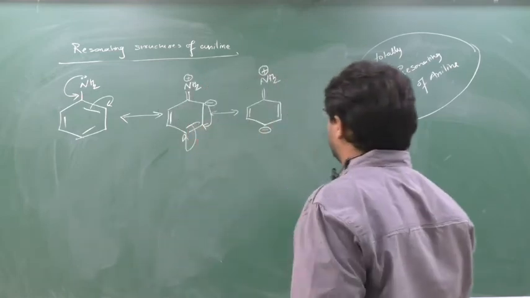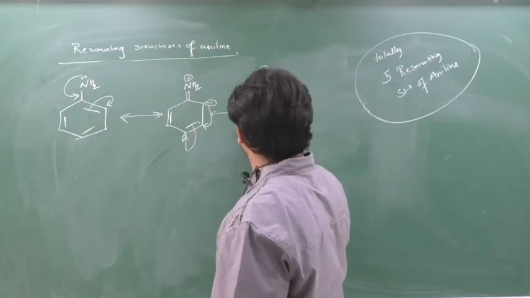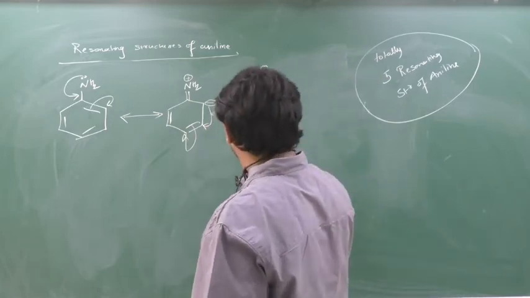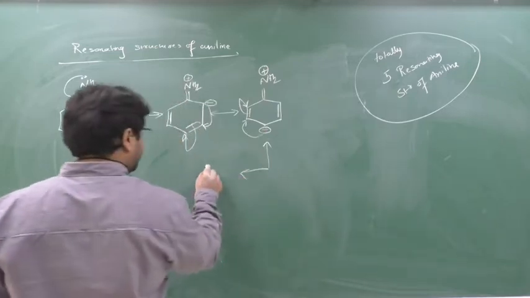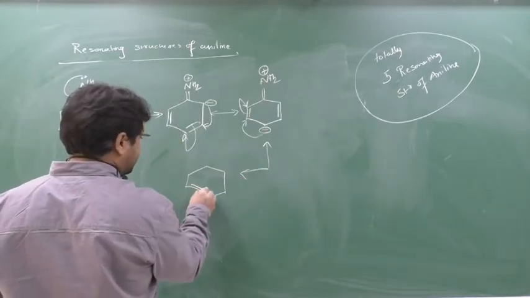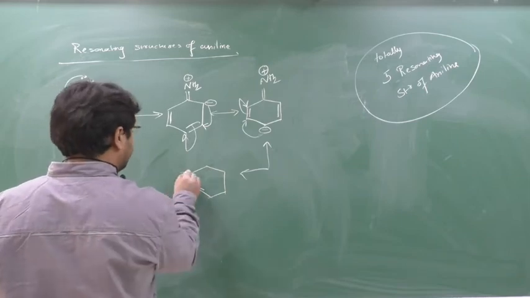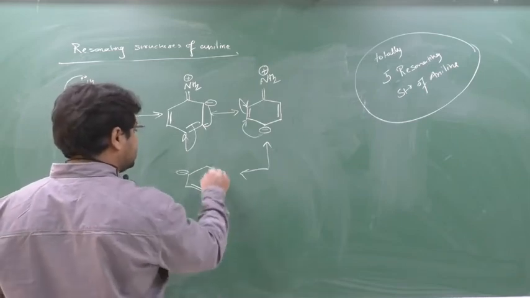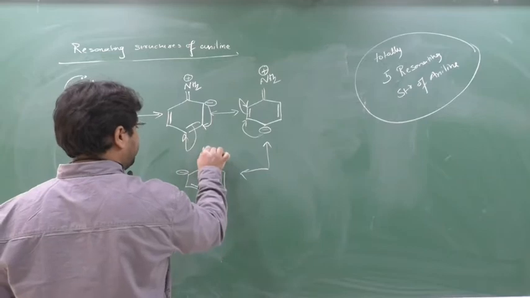Clear? Now second, shift here. So this bond will get broken and come here. So what will happen here? So this will come here. Yes or no? This minus charge will come here. Remaining is copy pasting.